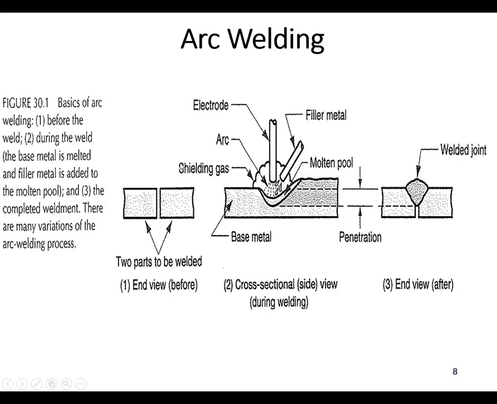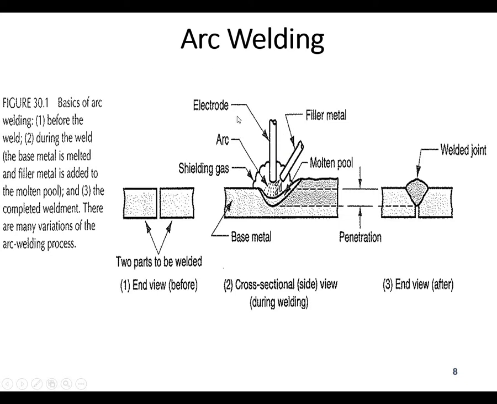What is the electric arc welding process? The two surfaces can be seen here in the end view, and then after the weld process. What we are doing is using an electrode, and we normally call it stick welding also.